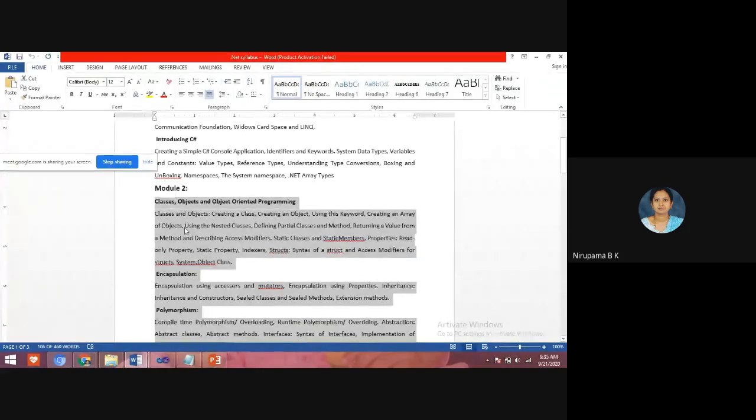In module 2, we learn what is class, object. We learn object-oriented concepts. When I say object-oriented concept, then what comes? Encapsulation, inheritance, polymorphism, abstract class, abstract method, whatever you have studied in C++, Java. Once again, we are going to learn here.